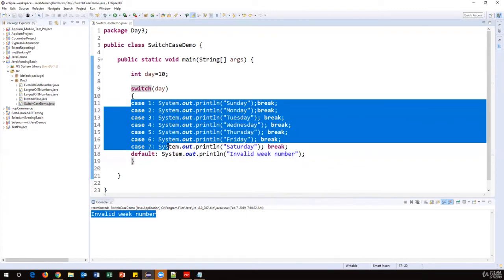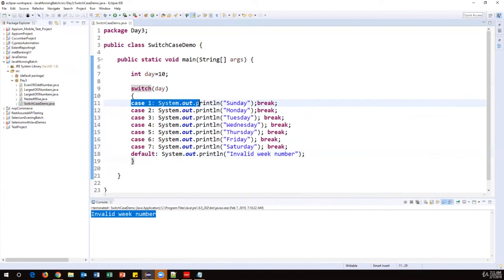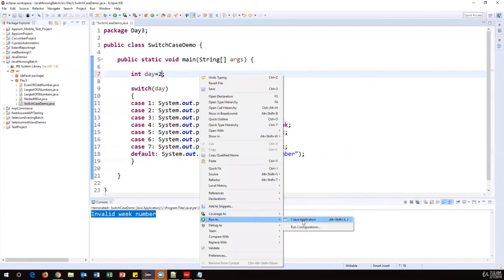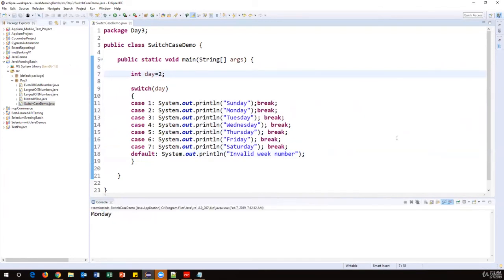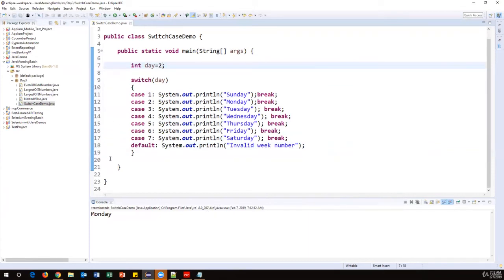But for the rest of the cases, we require the break command because after each statement, we have a few more statements there. To avoid the execution of those statements, we have to use a break command. So if case 1 is true, the statement executes and prints Sunday, and then immediately it breaks, meaning it comes out of the switch block. Similarly, every statement will execute. So this is called a switch case demo. When I say a different number, 2, then it will print Monday. If you see here, this program is almost completed within 20 plus lines.